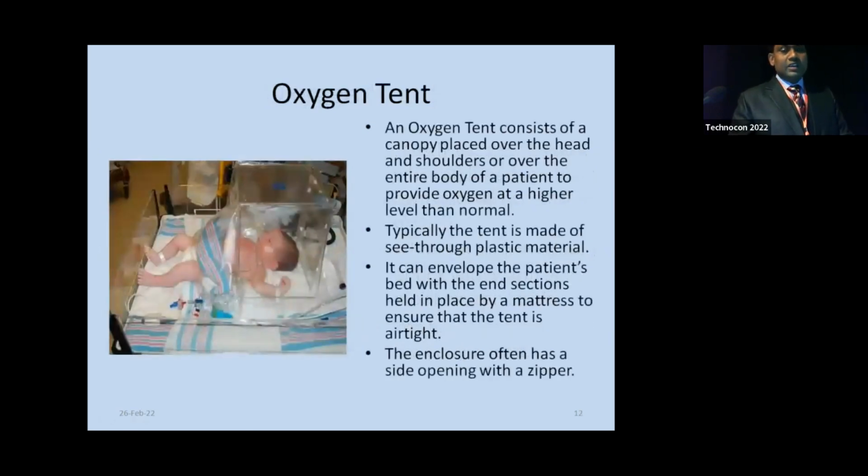Next is oxygen tent. An oxygen tent is a clear canopy placed over the head and shoulders, or over the entire body of a patient, to provide oxygen at a higher level than normal. Typically, the tent is made of see-through plastic material. It can envelop the patient's bed with end sections held in place by a mattress to ensure that the tent is all airtight. The enclosure often has a side opening with a zipper.